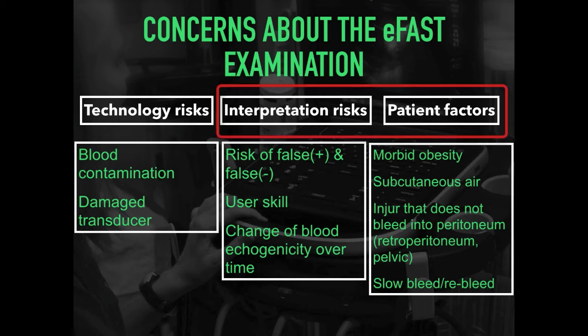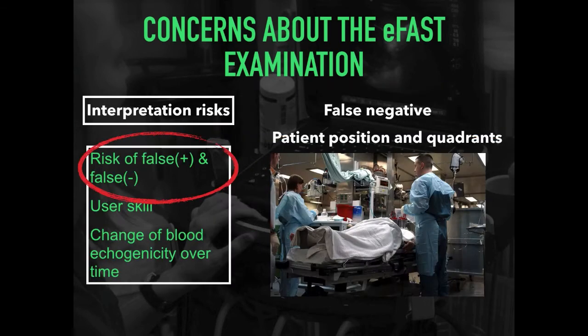We will focus on interpretation risks and patient factors in the following discussion. False negatives are important to be aware of, as the patient can have significant internal and visceral injury without significant intra-abdominal free fluid. This can happen with many conditions, including pelvic injury and retroperitoneal bleeding. Furthermore, ultrasound generally plays a more limited role in the evaluation of patients with significant pelvic fractures because it is less sensitive for detecting pelvic bleeding and cannot differentiate between blood and urine.